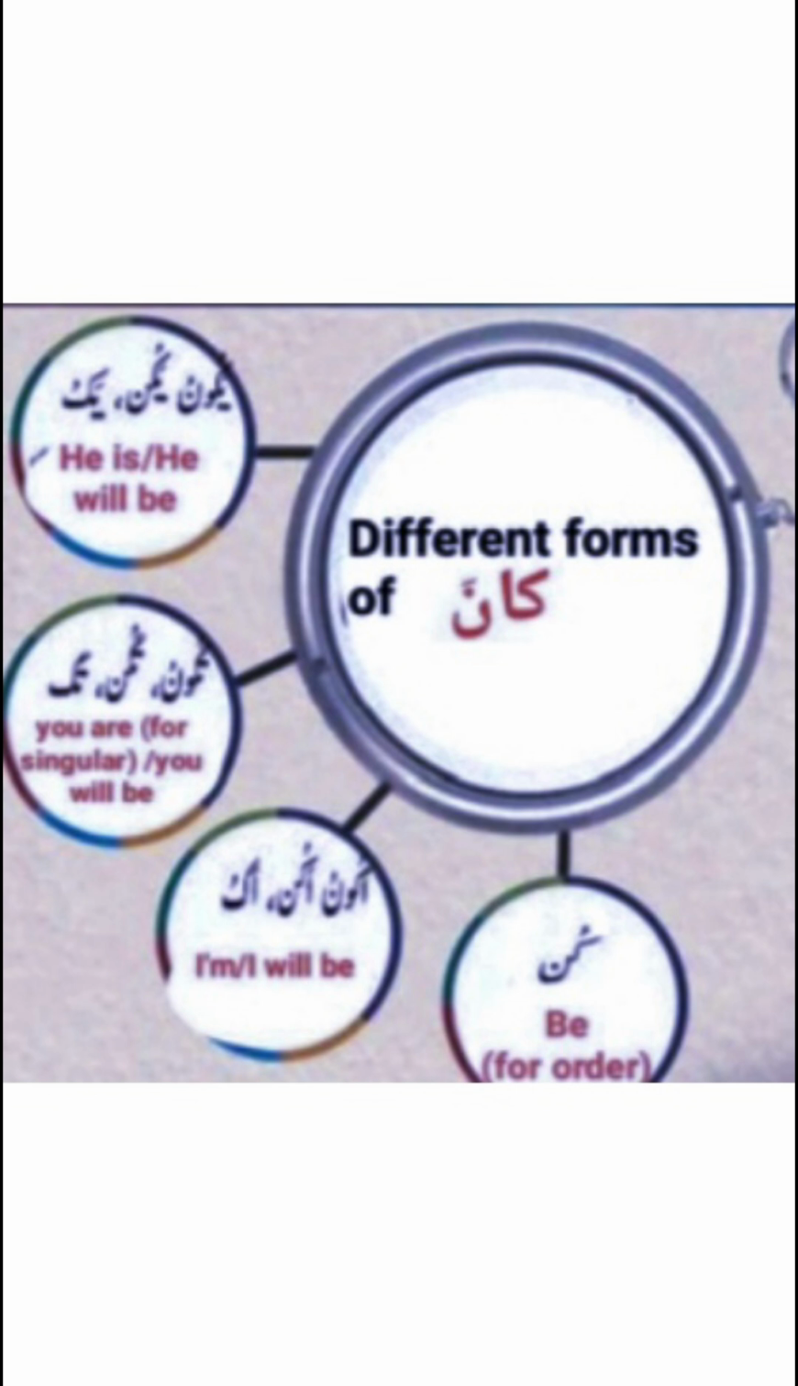Ta is used for second person. It means you are for singular, or you will be. Next is akunu, akun, aku. Here alif from ateen letters is added to kana and it becomes akunu, akun, aku, which means I am or I will be. Last is kun, which means be.